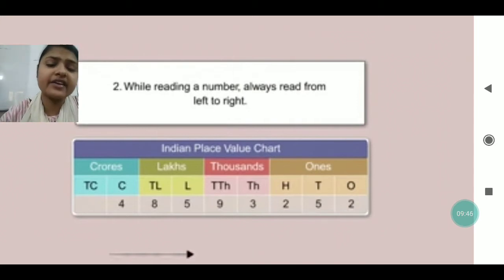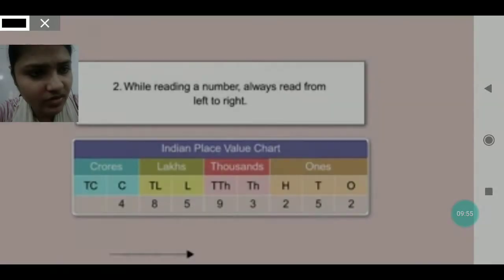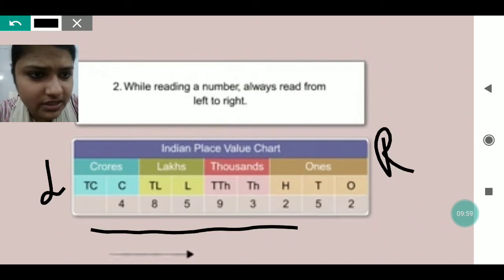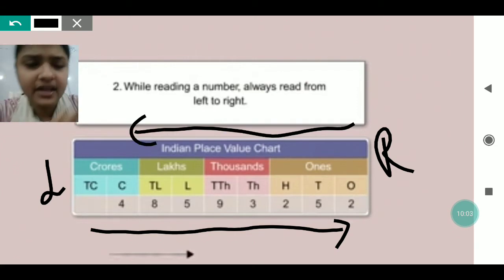When you start reading the number, read from the left side to the right side. Never start reading from the right side, according to the place value.